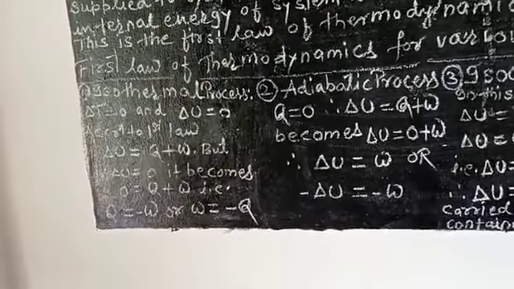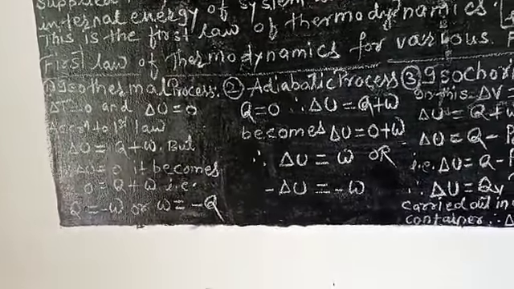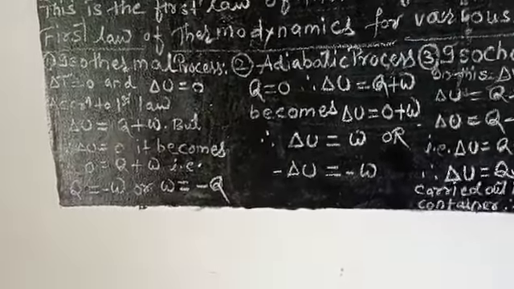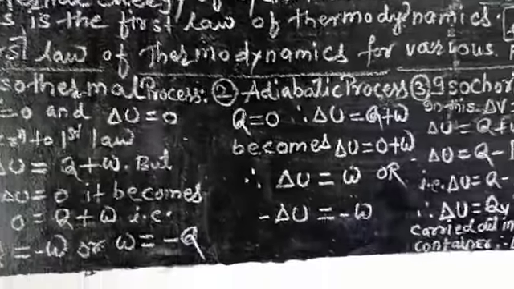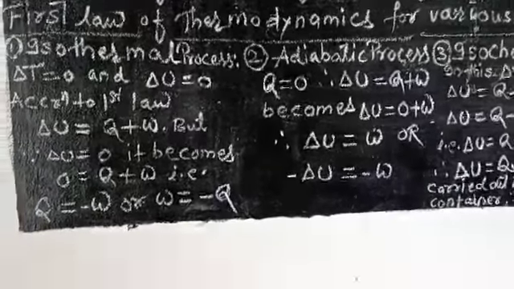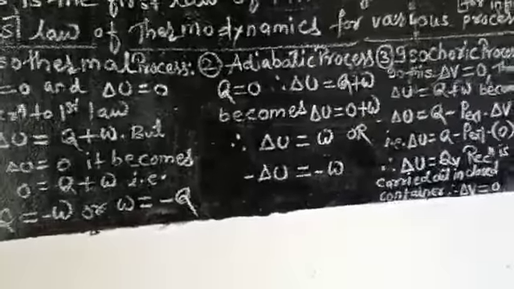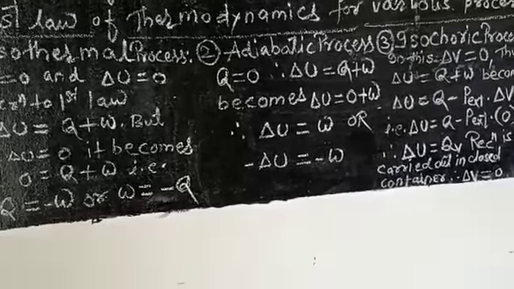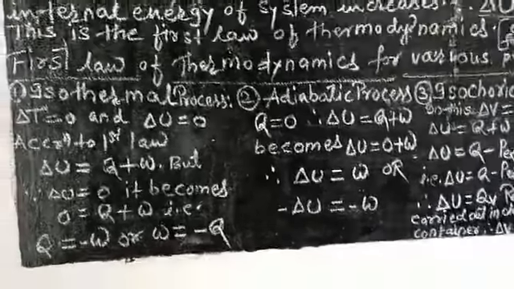So for the isothermal process, you can say that heat absorbed by the system is entirely used for doing work, or when work is done on the system by the surroundings, it results in a release of heat.